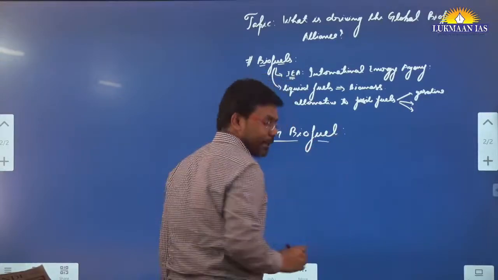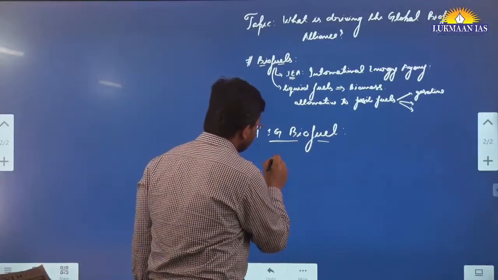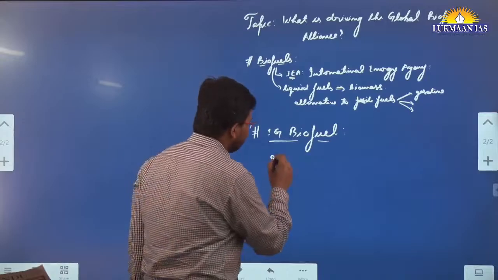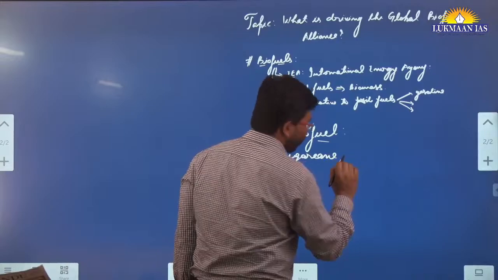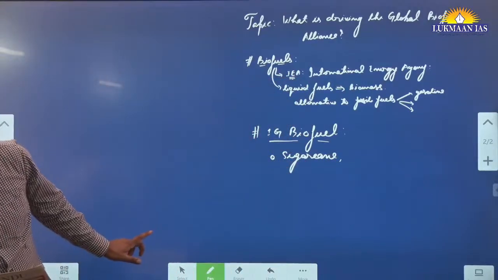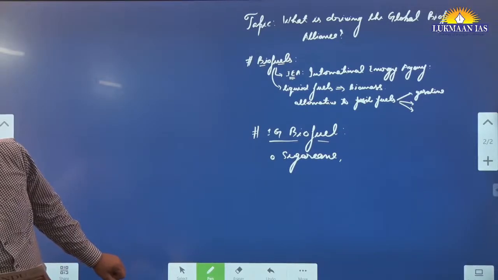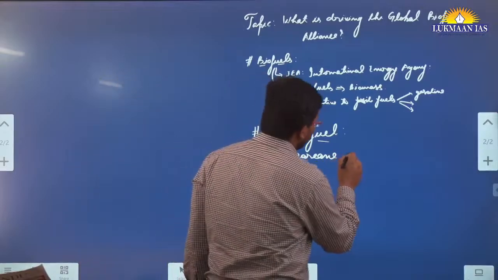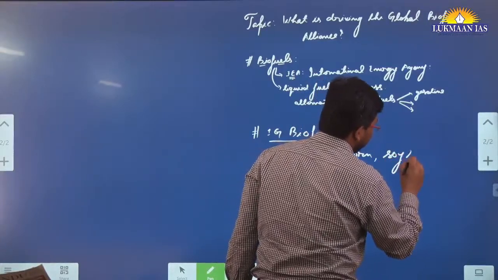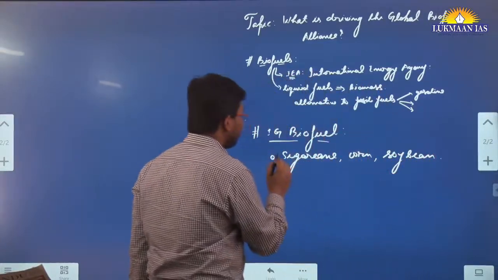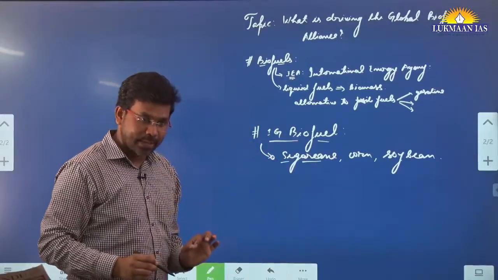First generation biofuels are those that are produced directly from food crops, for example sugar cane, corn, or soybean. Those biofuels produced from food crops like these are known as first generation biofuel.